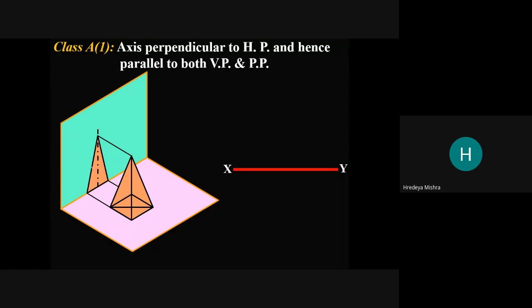Now how does this geometry look in the orthographic projection? See, this is the top view. In the top view we get a square, looking from here like this.